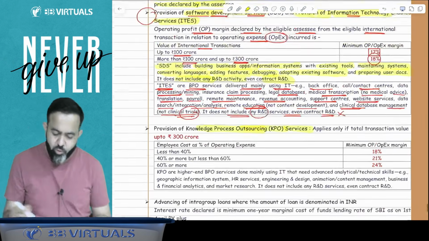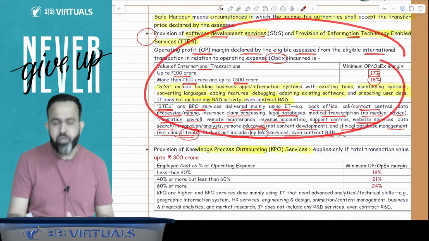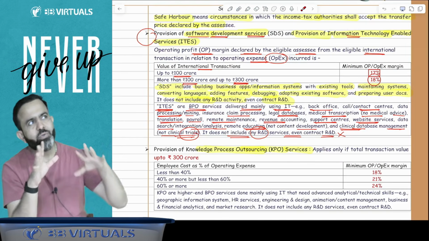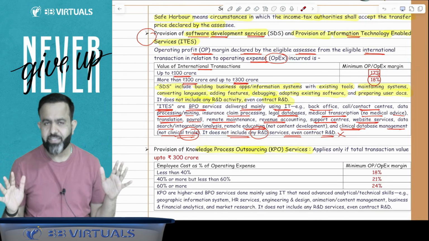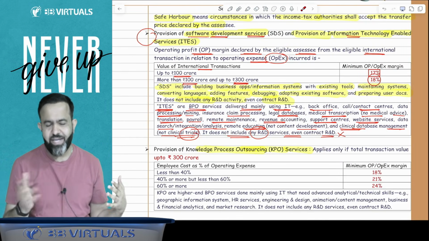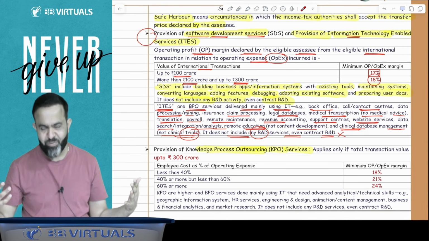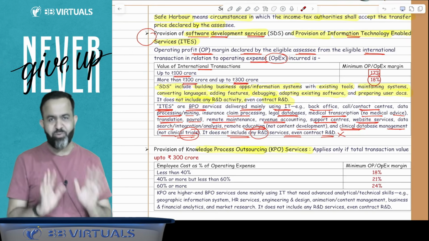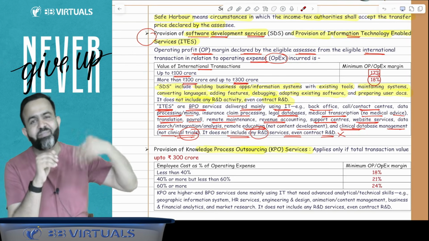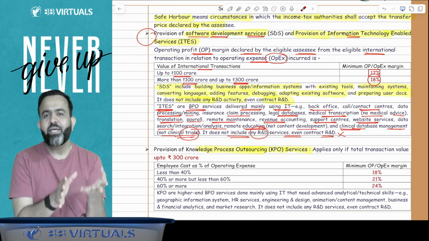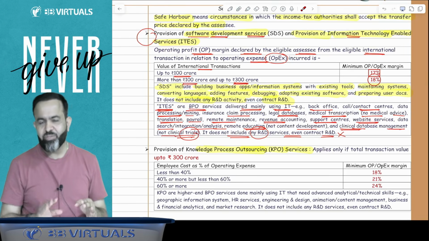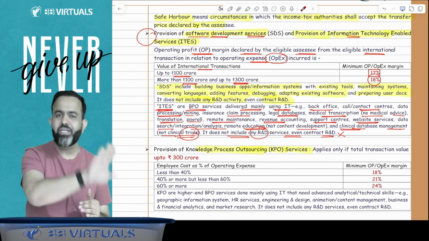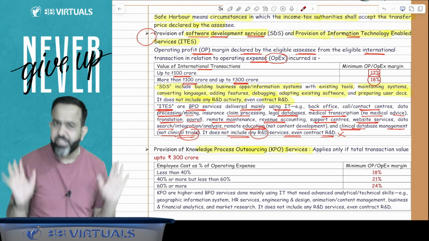So how can you remember the first part? The first part is 17-18%. You can remember it like this: in Hindi we say, "ऐसा पहली बार हुआ है 17-18 सालों में." From 17-18 years there were no safe harbor rules. It is happening for the first time. So in the case of software development service and IT enabled service, if the international transaction is up to 100 crore, then 17%. If it is more than 100 crore up to 300 crore, then 18%.